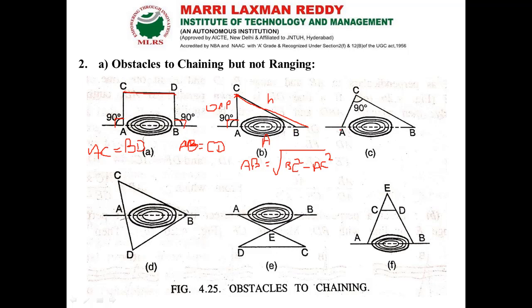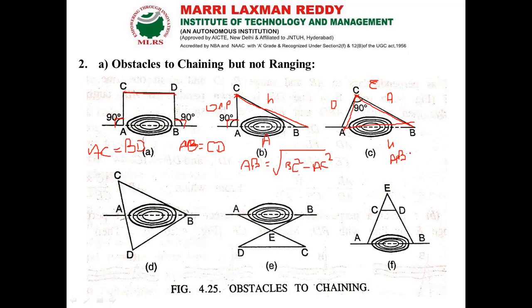Next, the third method. We keep the point C somewhere else, outside the pond. From here, with the help of a cross staff, I can get the points A and B on the baseline. Here AB is the hypotenuse, and these are my opposite and adjacent sides.